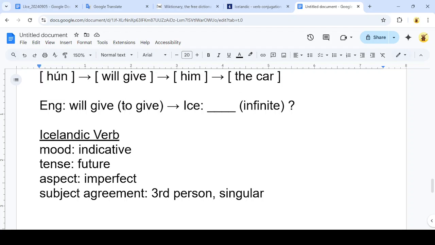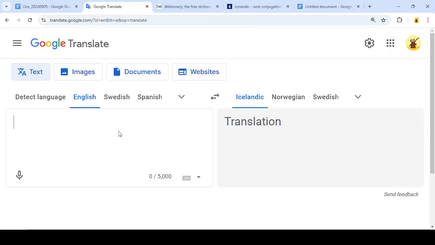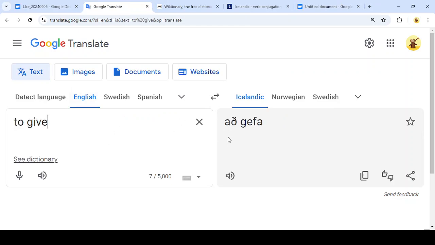Well, let's start with finding the infinitive form of "to give." And to do that, I'm going to go to Google Translate. I've got it set up for English to Icelandic. I'm going to write "to give," and I've got að gefa. I know that this first word, að, is equivalent to "to," which is not really the verb. The main verb here is gefa.